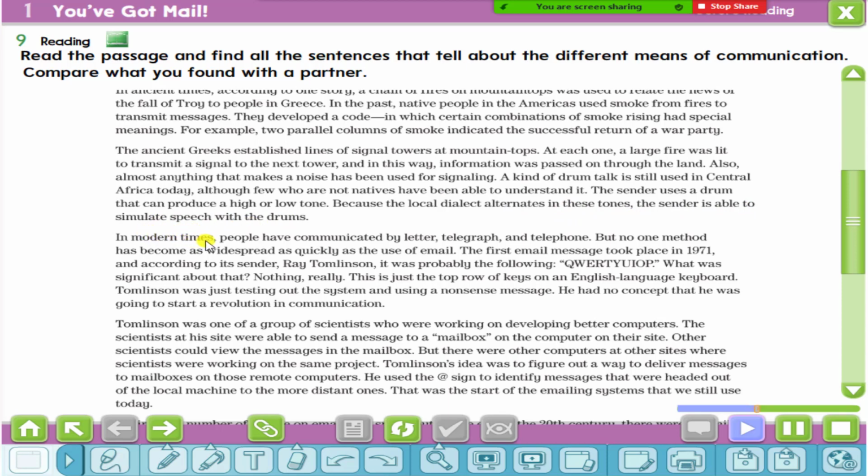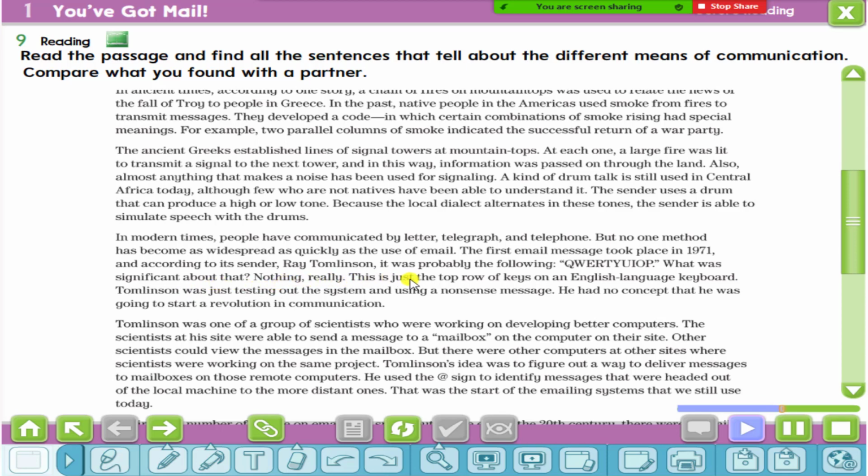In modern times, people have communicated by letter, telegraph, and telephone. But no one method has become as widespread as quickly as the use of email. The first email message took place in 1971. According to its sender, Ray Tomlinson, it was probably the following: QWERTYUIOP. What was significant about that?